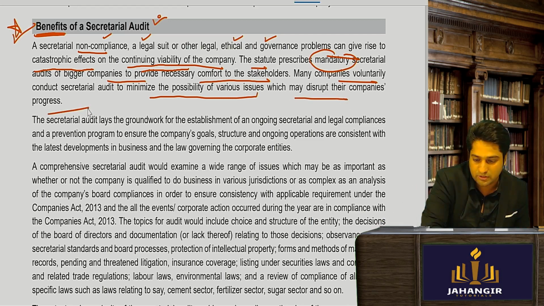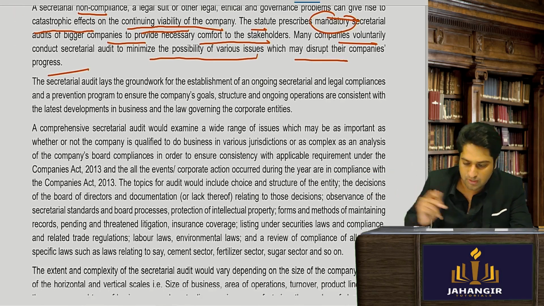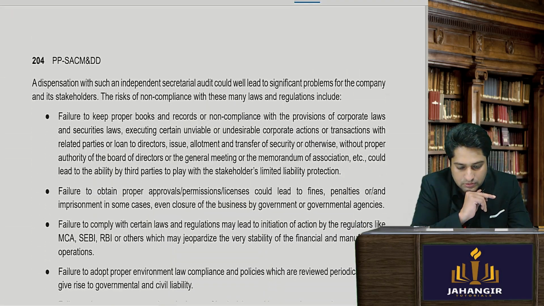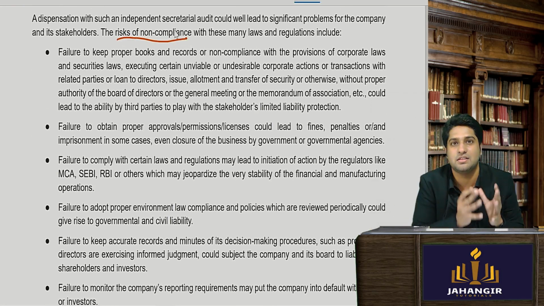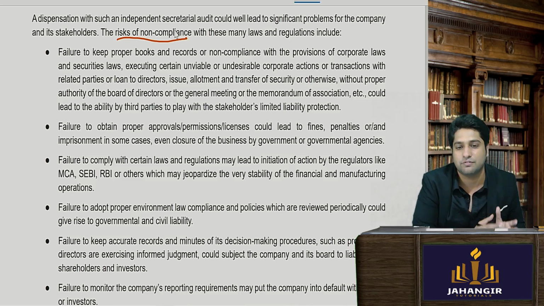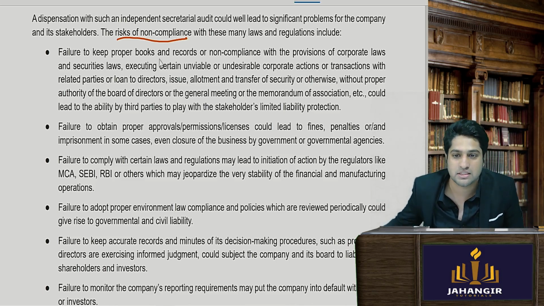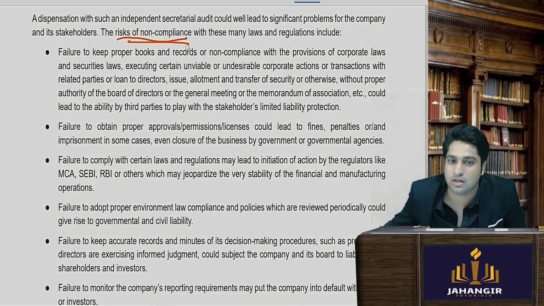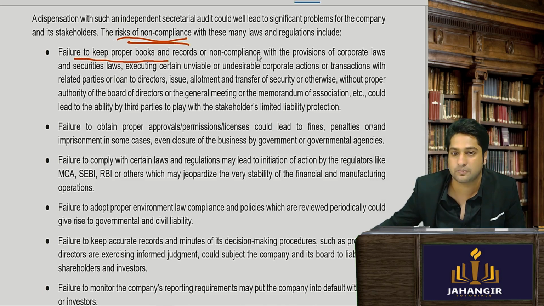So these are the points that you can put in, yes or no? Yes, sir. So they have given you a few more, also risk of non-compliance. So they have really taken this need and the benefits of secretarial audit, giving you all the possible aspects of why it is important. Because they are saying that risk of non-compliance and failure to keep proper records, okay,